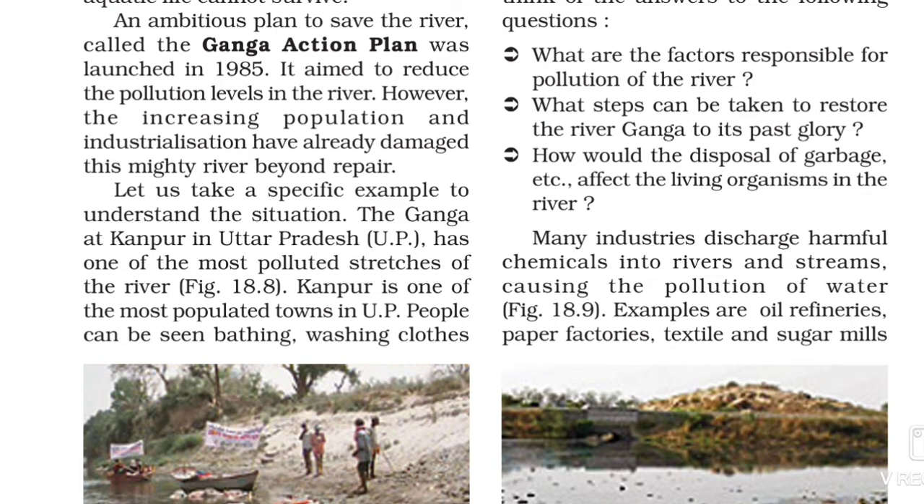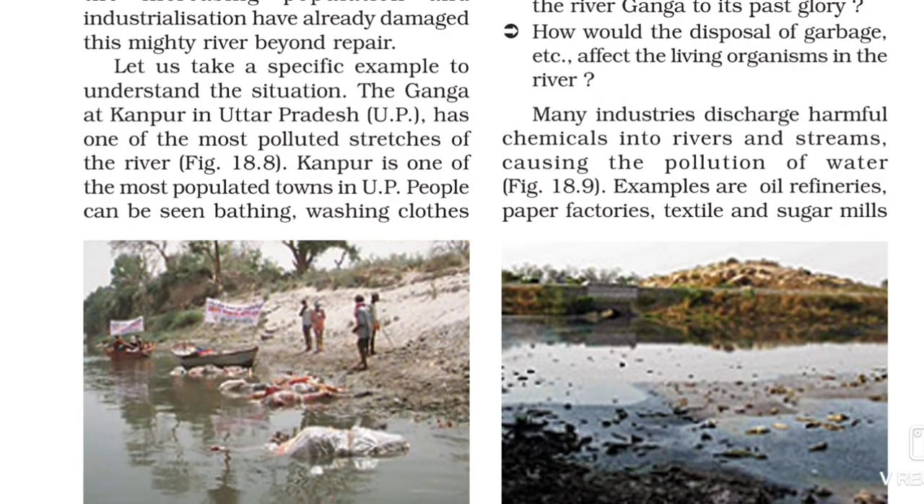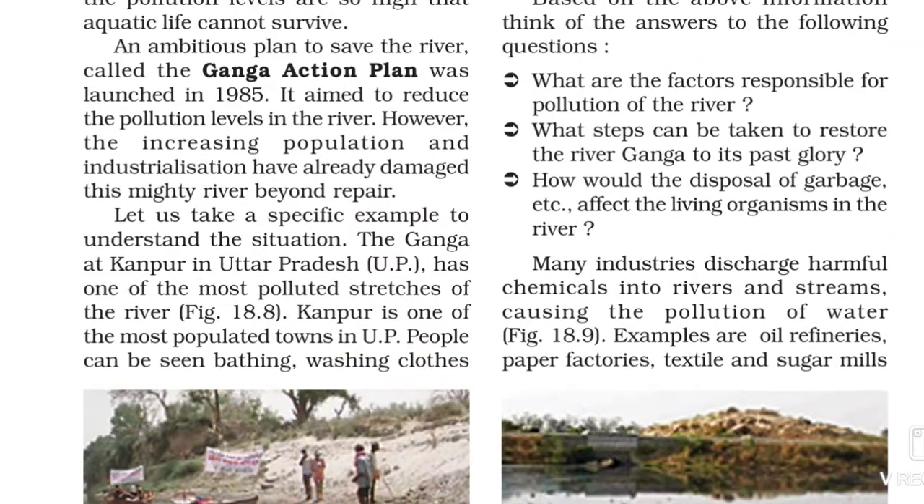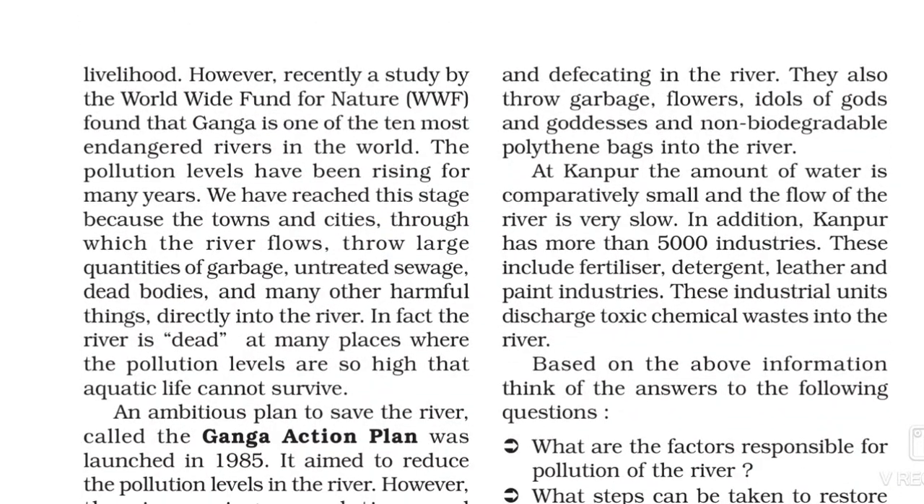The Ganga at Kanpur in Uttar Pradesh has one of the most polluted stretches of the river. So student, here you can see this stretch of the Ganga river at Kanpur, in the state of Uttar Pradesh. Also, people of UP can be seen bathing and washing clothes. All these activities are done in the river. They also throw garbage, flowers, idols of gods and goddesses, and non-biodegradable polythene bags into the river.